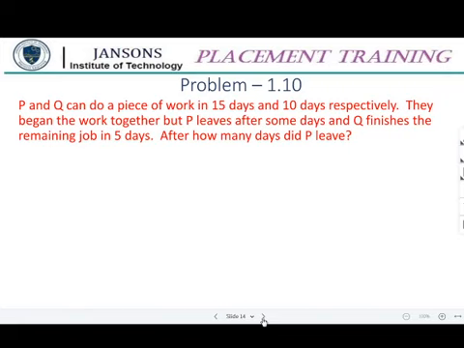The first person left, and Q is completing the job in the next 5 days. The next 5 days Q is working. So after how many days did P leave? The same formula you have to use, but a very minor change you have to work out. So if that presence of mind is there, then it is very easy.